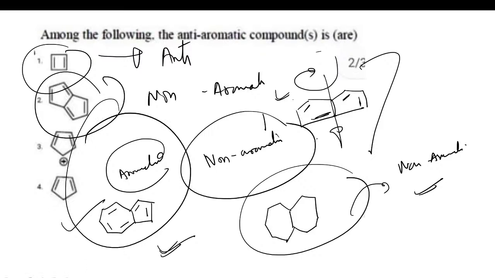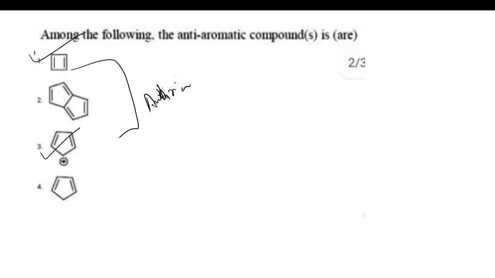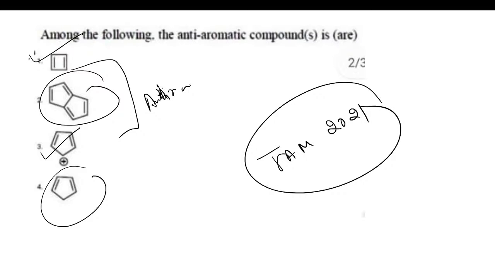So what's going to be the correct answer over here? The correct answer would be option A and option C. These two compounds are anti-aromatic, and this is non-aromatic, this is not aromatic. If I have to use the correct statement, that would be not. Otherwise we can call these two compounds non-aromatic. I hope this concept is clear to all of you. This is actually your JAM 2021 question, and option A and option C are going to be your correct answer.